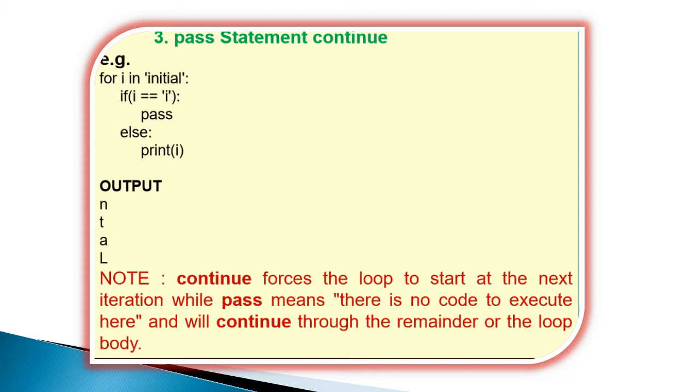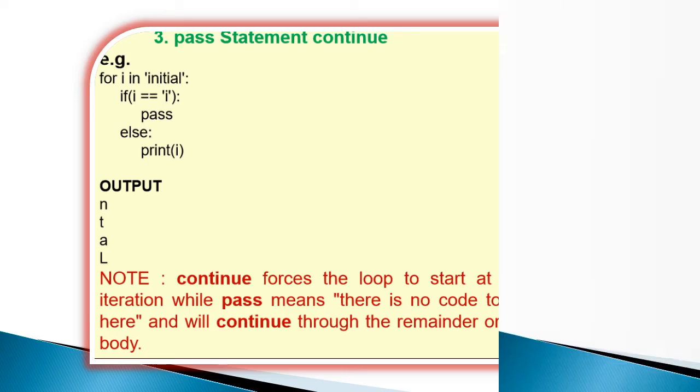See the difference between continue and pass. Continue means it just skips the following statements and jumps over to the next iteration. But pass means it indicates no more code to execute here in this place. The next statement will be executed, and the remainder of the loop body will be executed. That's the difference.